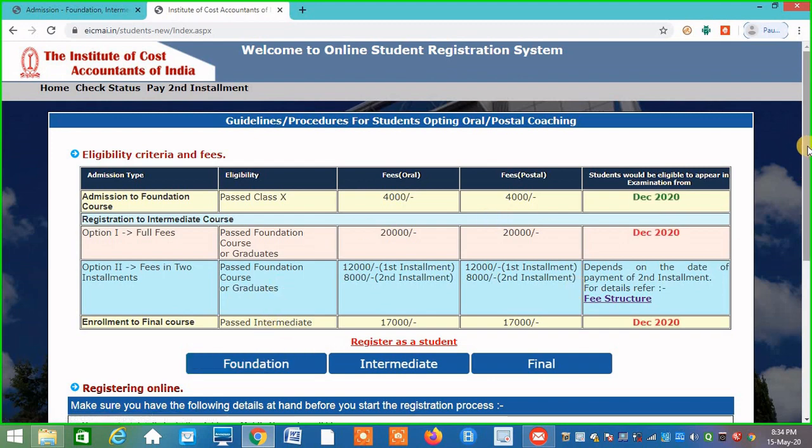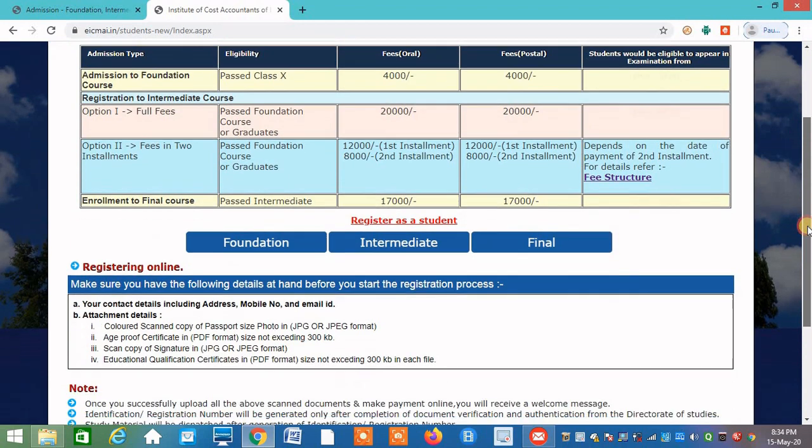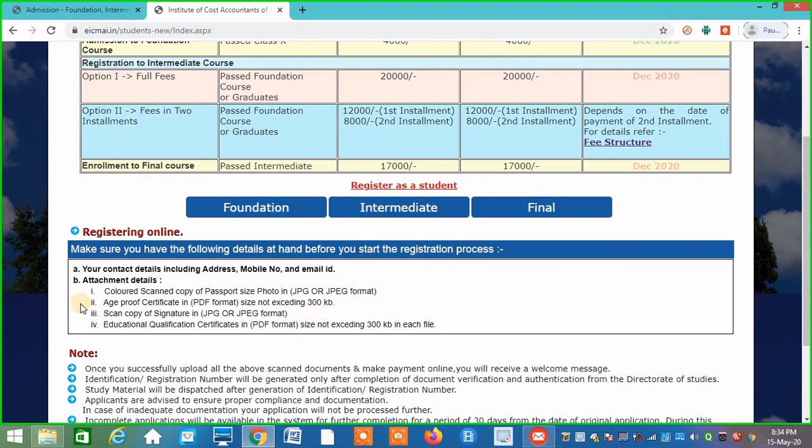Before showing you in detail, we'll see what things should be ready with you. Your contact details including address, mobile number and email ID should be ready. A colored scanned copy of your passport size photo in JPG or JPEG format. An age proof certificate in PDF format. For age proof, you can attach your school leaving certificate, 12th standard leaving certificate, or your birth certificate.